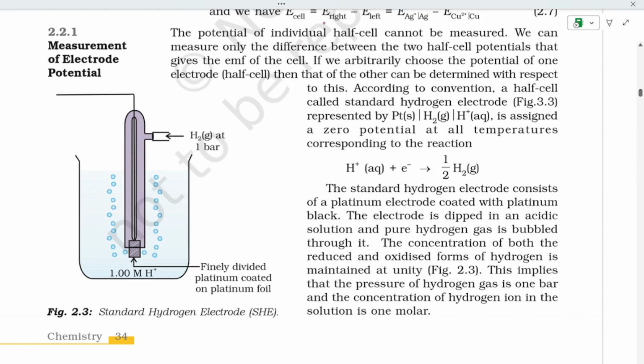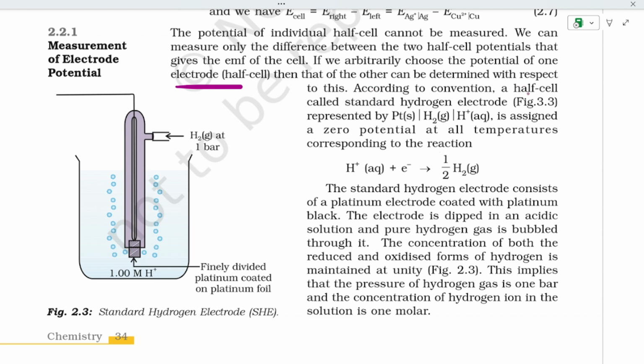Now, the potential of an individual half cell cannot be measured. We can measure only the difference between the two half cell potentials, which gives the measure of the cell EMF. If we arbitrarily choose the potential of one half cell, then the other can be determined with respect to this.